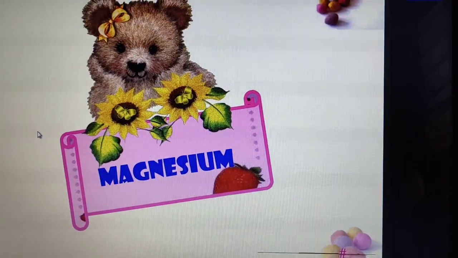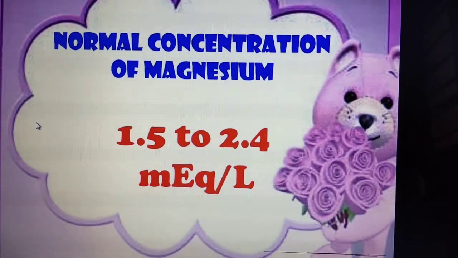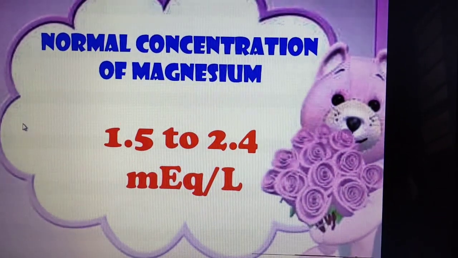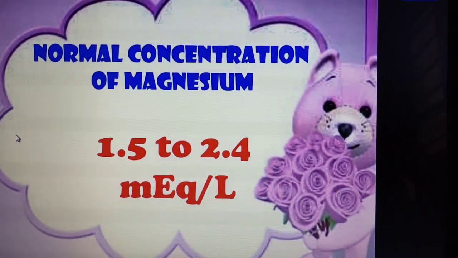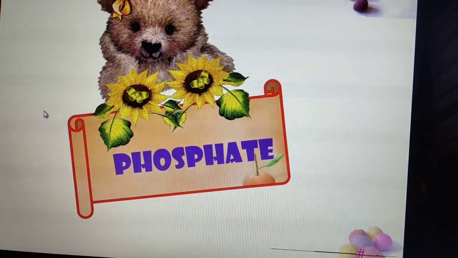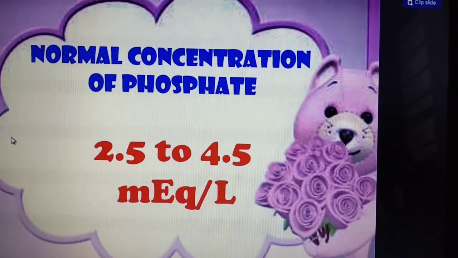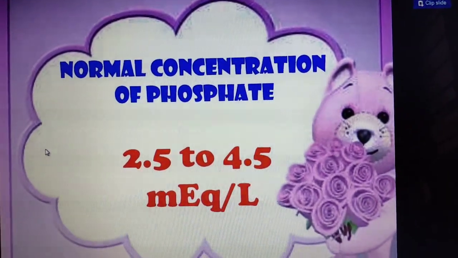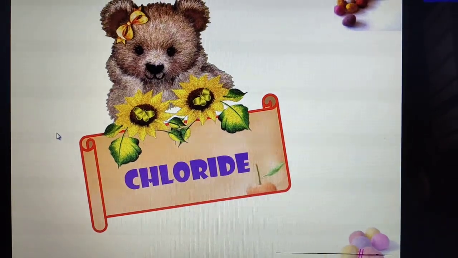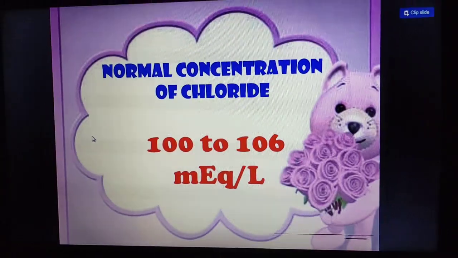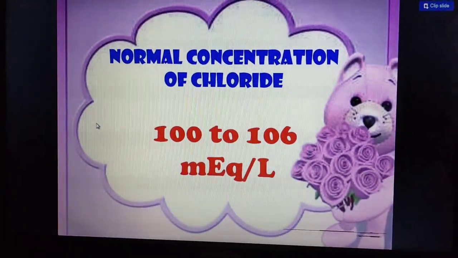Next we'll see magnesium. The normal concentration of magnesium is 1.5 to 2.4 milliequivalents per liter. Next we'll see phosphate. The normal concentration of phosphate is 2.5 to 4.5 milliequivalents per liter. Next we'll see chloride. The normal concentration of chloride is 100 to 106 milliequivalents per liter.